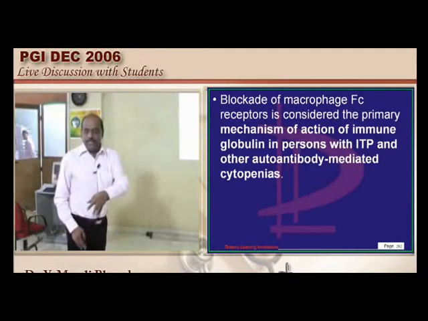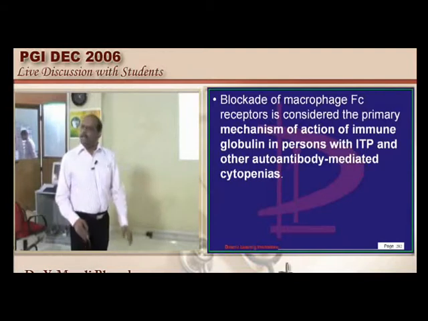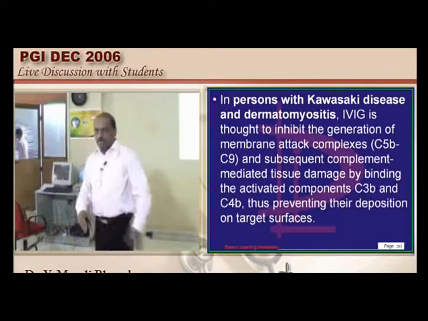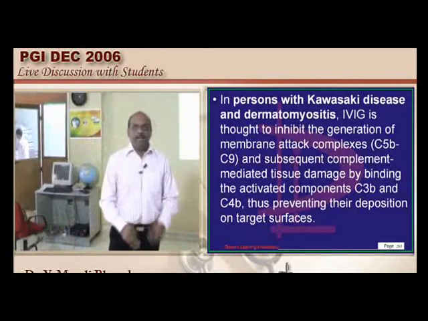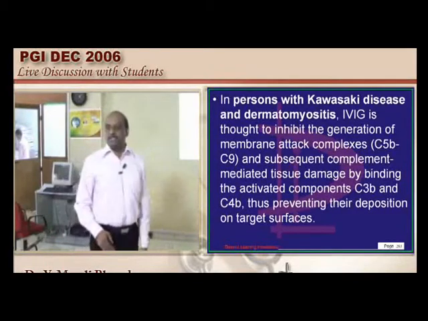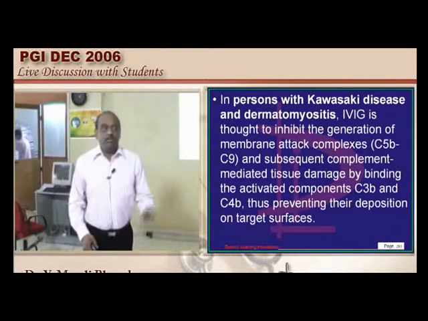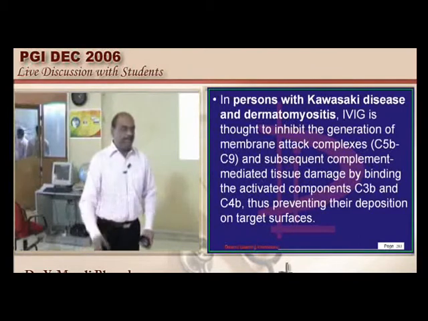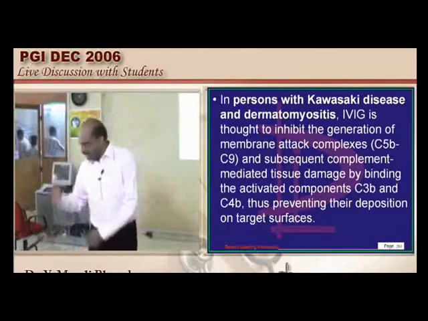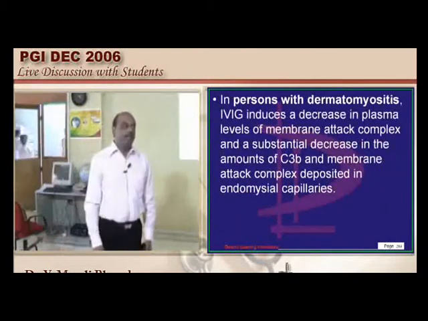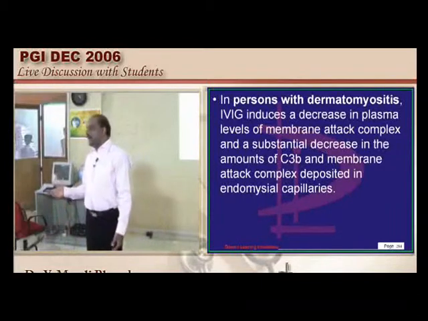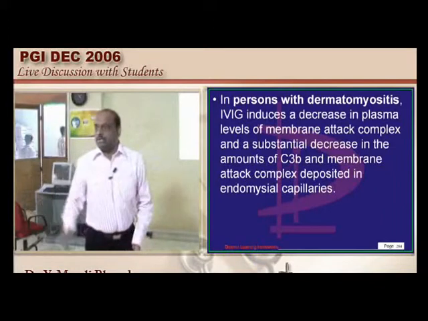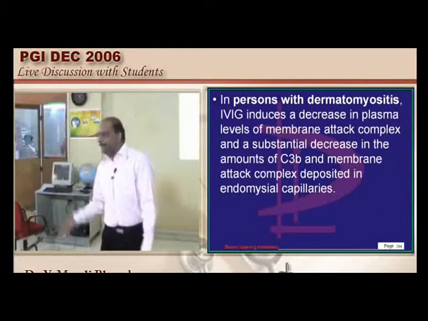We use IVIG in the management of ITP, but in every case of ITP do you want to use IVIG, doctor? Generally a patient with a low platelet count will come to you with ITP as the diagnosis. Steroids are the first thing to be initiated. Then what else will you do? You will give hydrocortisone 100 milligrams TID intravenously and look for a suppression of that thrombocytopenia. Suppose it is not resolving, you can try azathioprine, vincristine, etc., which are also immunosuppressives in ITP.